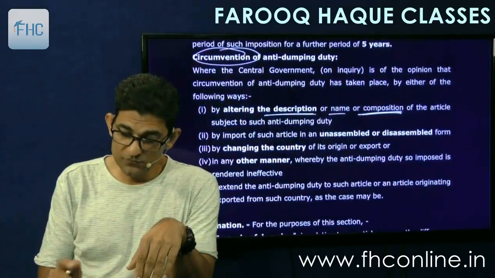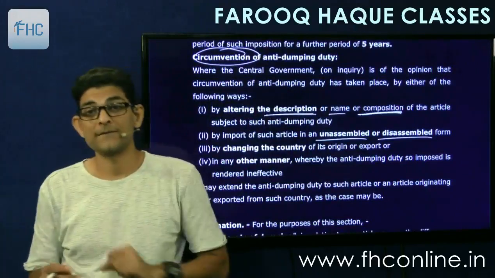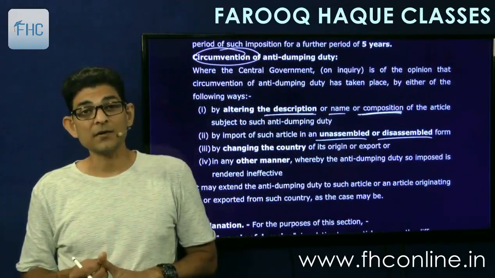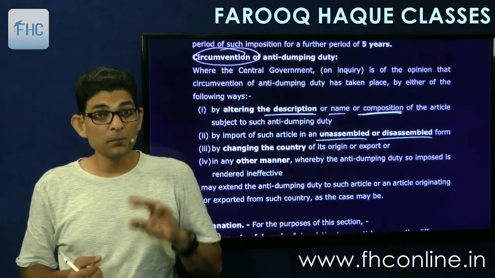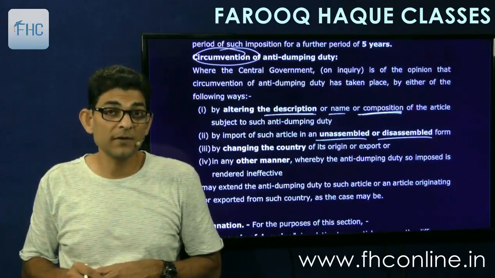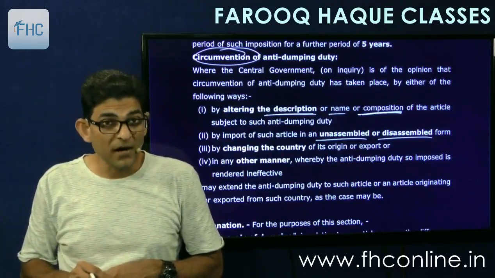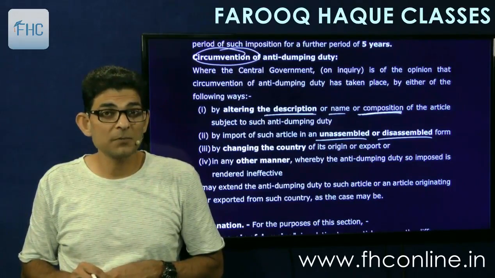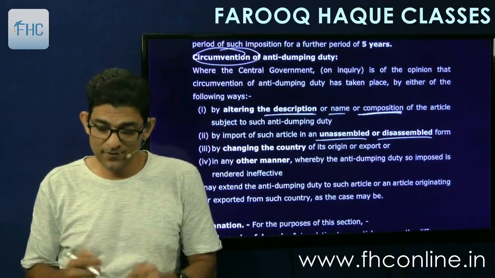Or by import of such article in an unassembled or disassembled form. Suppose the imposition is on cars. So instead of importing the car, you will import the kit. You will import the parts and then assemble the car in India. After coming into India, assemble it in India. So we will bring the parts at a cheaper price and then assemble it. That is also circumvention.